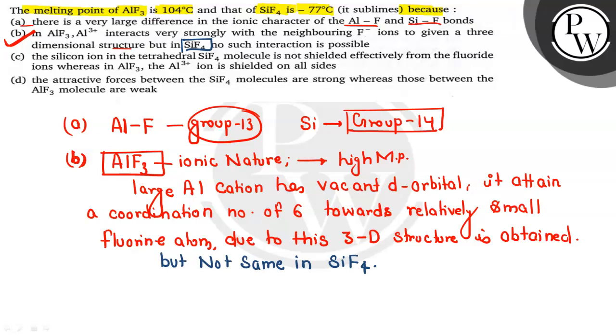We can also read the other options. Option number C: the silicon ion in the tetrahedral SiF4 molecule is not shielded effectively from the fluoride ion, whereas in AlF3 the Al plus 3 ion is shielded on all sides. This is not going to be true because shielding will not make much difference in the two. Even in the fourth option, the attractive forces between the SiF4 molecules are strong, whereas those between the AlF3 molecules are weak, which is basically false because AlF3 has ionic bonds, so its forces will be strong and SiF4 will be weak. So basically the correct option for this question is option number B.